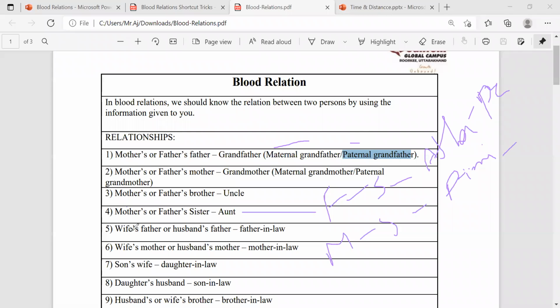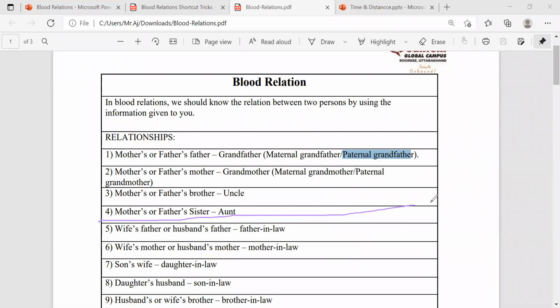Okay, and wife's father or husband's father. Up to this point we discussed relations by birth. Now here come the in-laws. Just observe. What are in-laws? Your wife's father or your husband's father, both we can call father-in-law. In Telugu they are called Attaya, Mamaya.